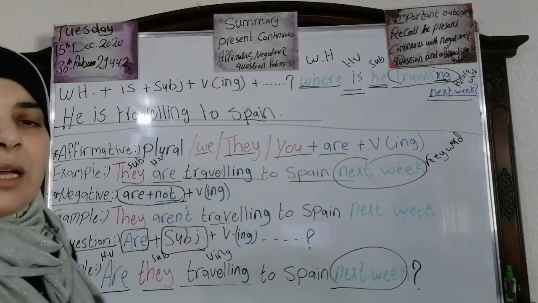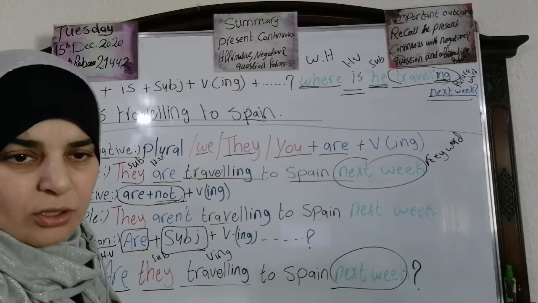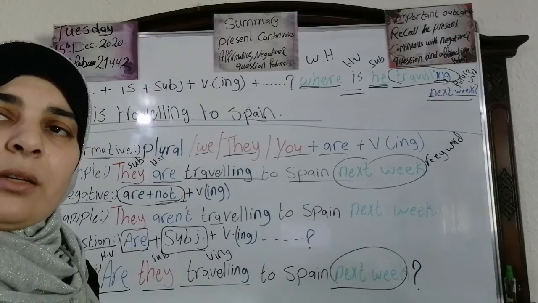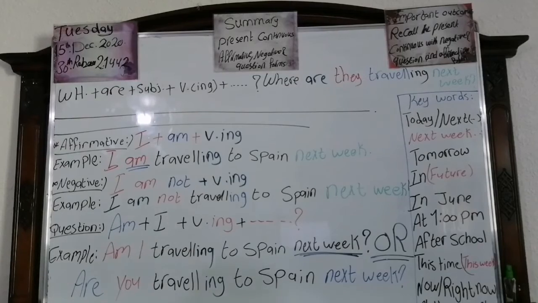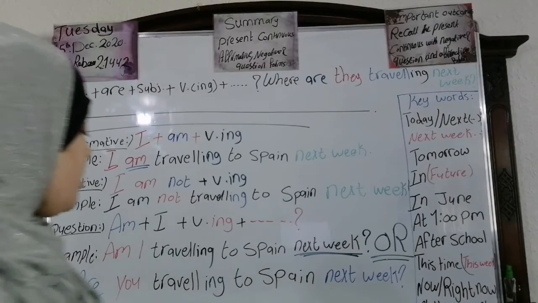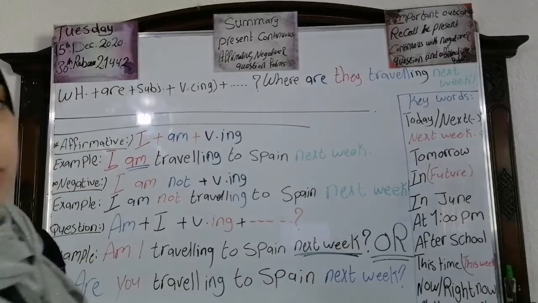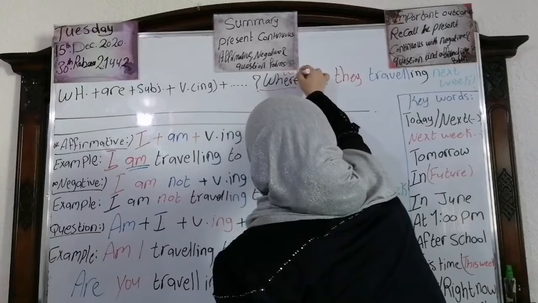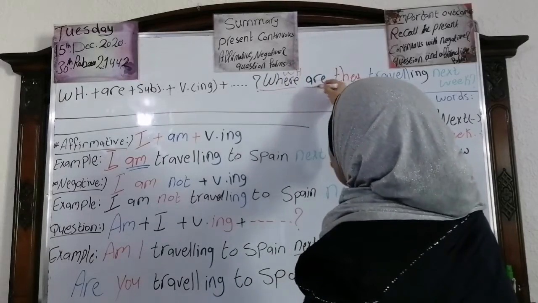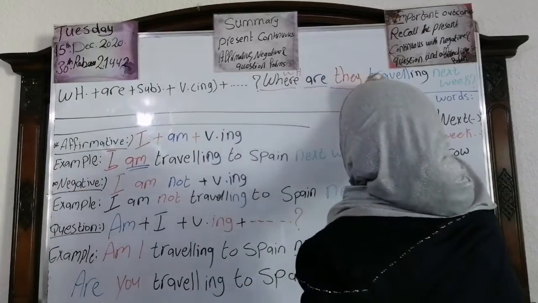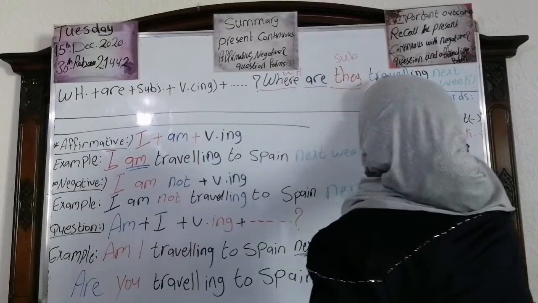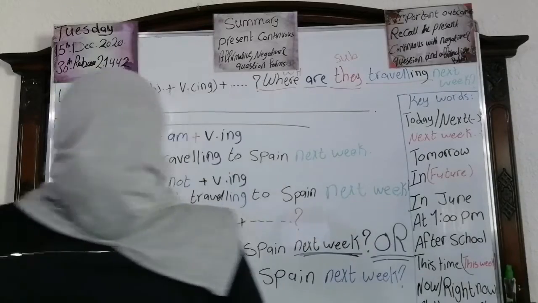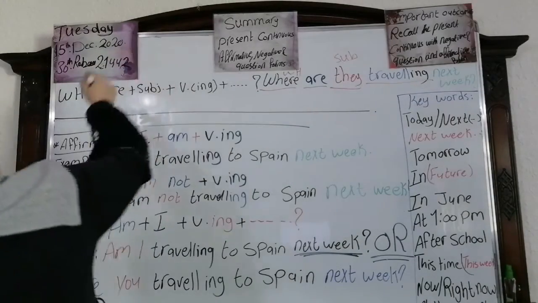Stay with me, I'm going back to that question. Now let's move to the WH question, plus are, plus subject, plus verb with ing. WH question, the helping verb are, the subject they, plus traveling verb with ing, next week. Okay, we're going to answer now. Where are they traveling next week?